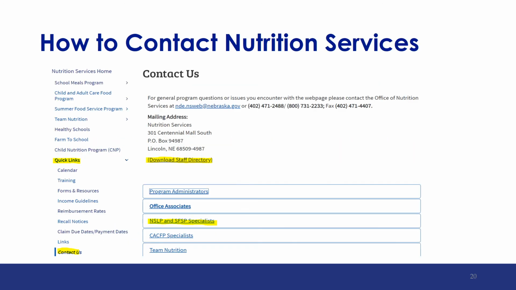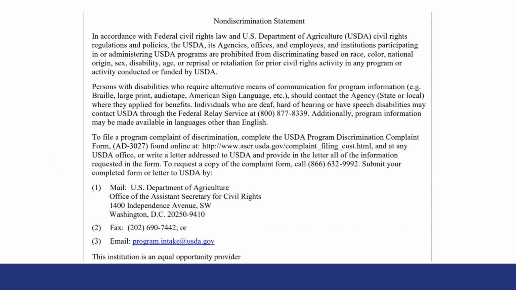Under Quick Links is information on contacting nutrition services. A staff directory is available for download and printing. By clicking on the NSLP and SFSP Specialist tab, you will receive contact information for program specialists working with these two child nutrition programs. The USDA Non-Discrimination Statement.